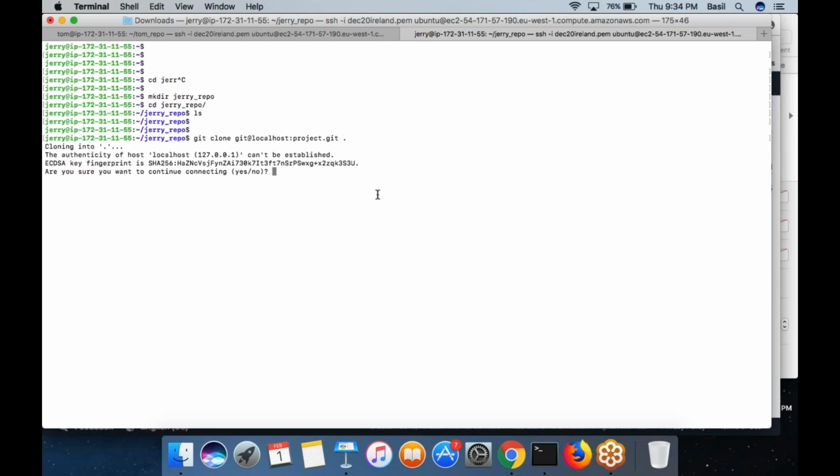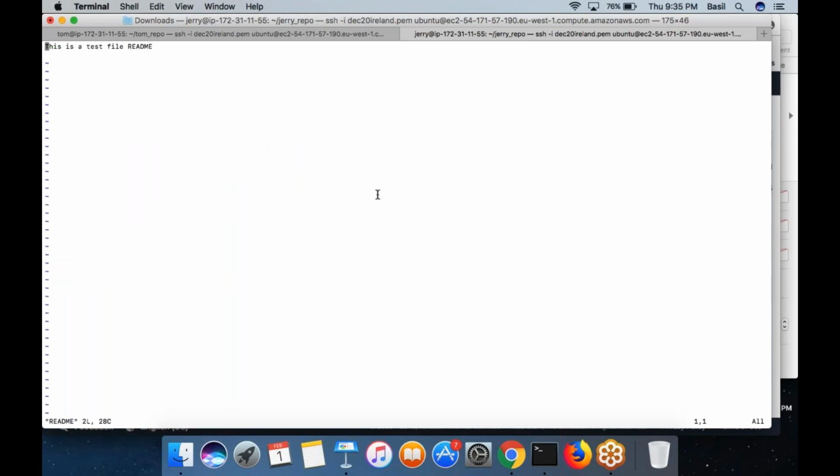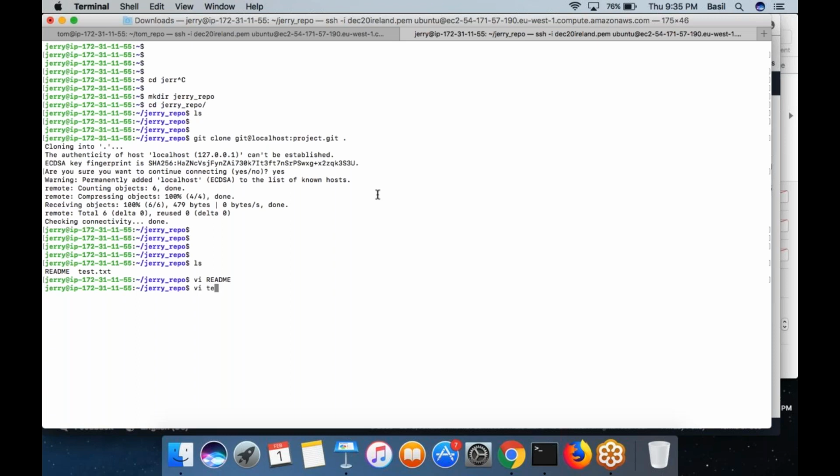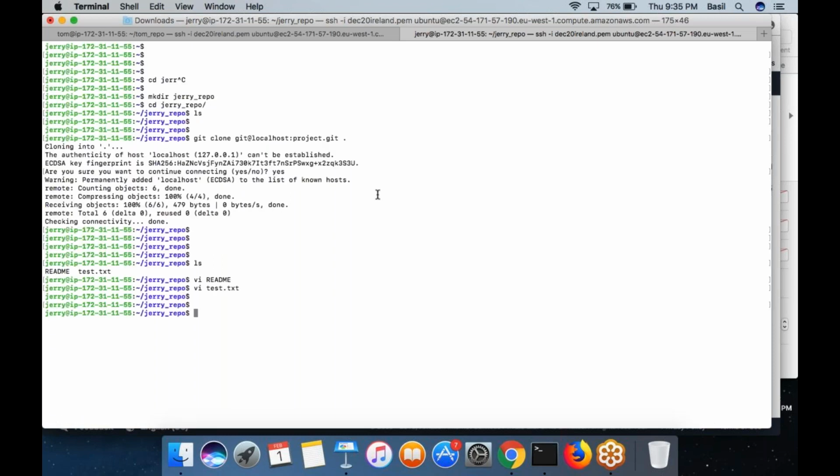So run this command. You can see it will give you a warning, the SSH warning: are you sure you want to connect? I put yes, and then it will continue. Then type ls. You can see the readme file and test.txt. Open the readme file, you can see the content is here. Then open the test.txt file, you can see it's actually a blank file. So whatever files are there in the remote repository came to the local repository of Jerry.